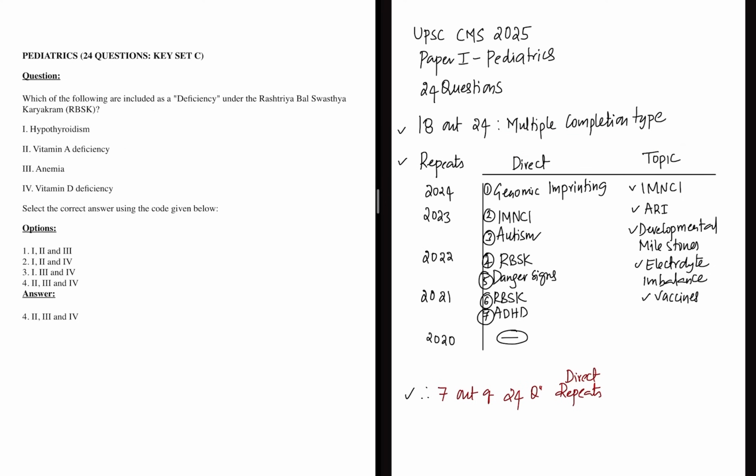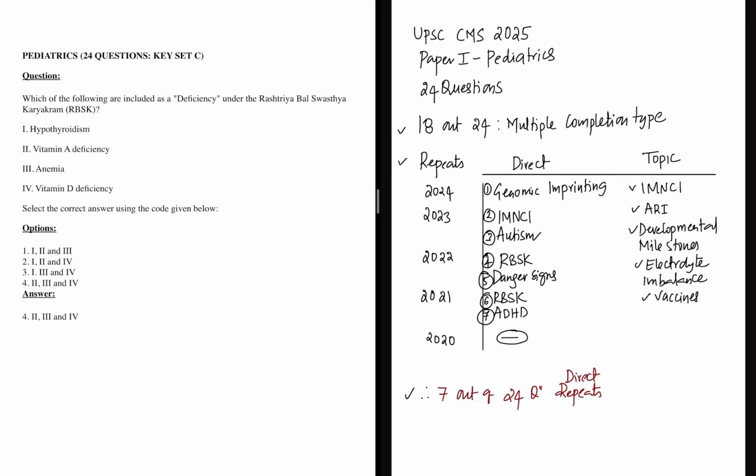Multiple completion type, in the sense you would be given 4 different options and you have to choose the correct set of options from these. And also, instead of asking you 3 correct options, this time around in more than 50% of the questions there were only 2 options which were correct.